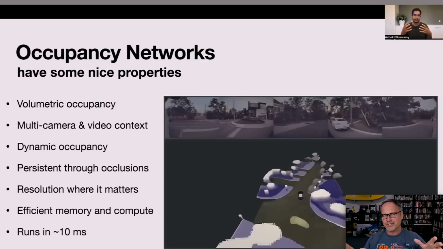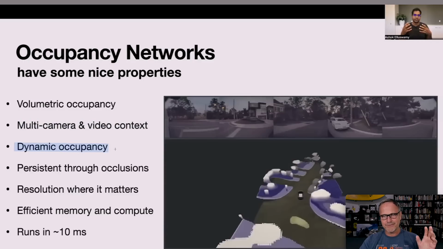It's kind of an evolution of the bird's eye view network that Andrej Karpathy talked about last year in one of his talks, but it's actually 3D now instead of 2D. So the old bird's eye network would just look straight down and say what's occupied and what's not occupied. Here what we've got is a buildup of a 3D scene instead of a 2D scene with occupancy, and that's much more robust to weird things that we'll talk about in just a second. Again, multi-camera and video context, so it's putting together the 8 cameras and it's doing video out of these cameras instead of still frames, and that actually matters a lot too.